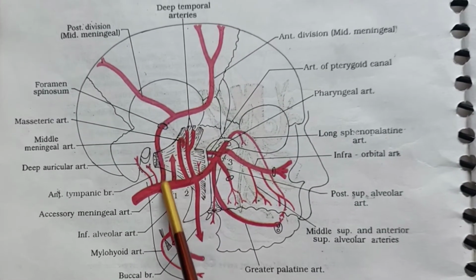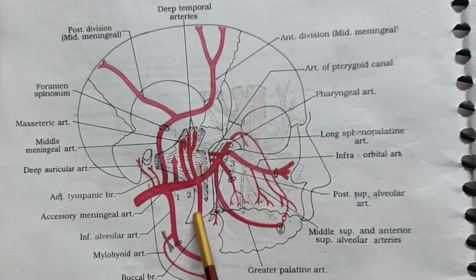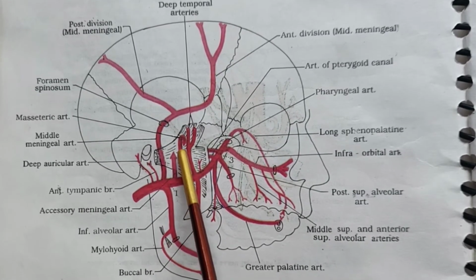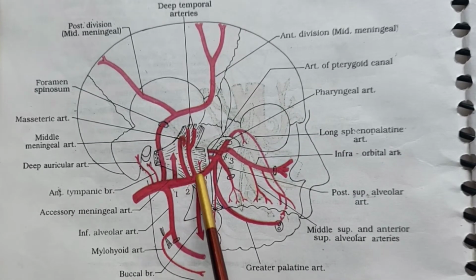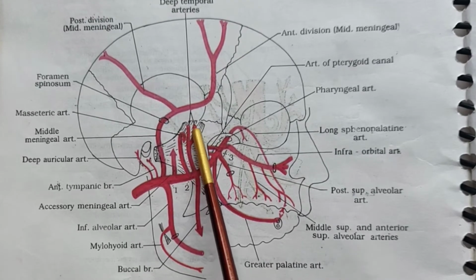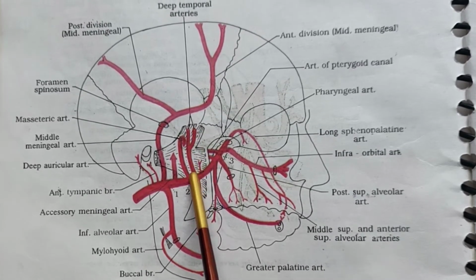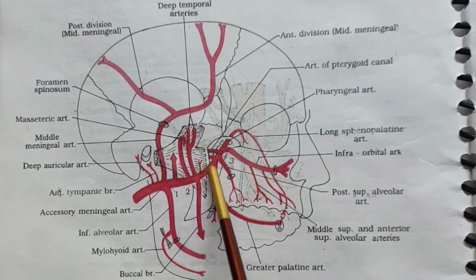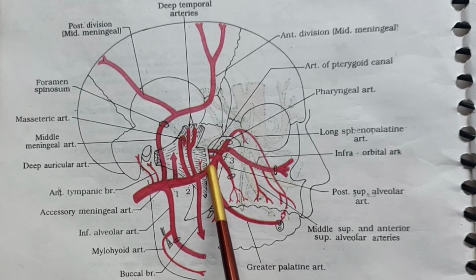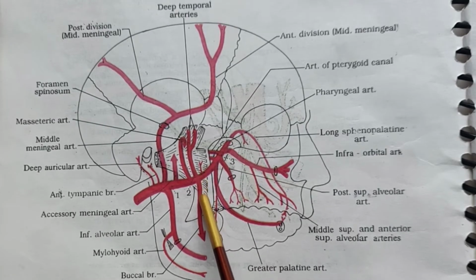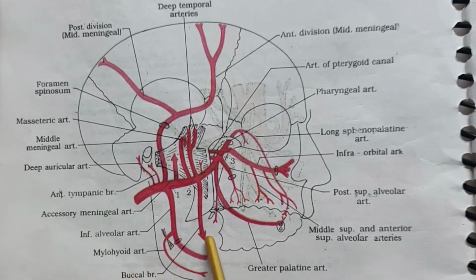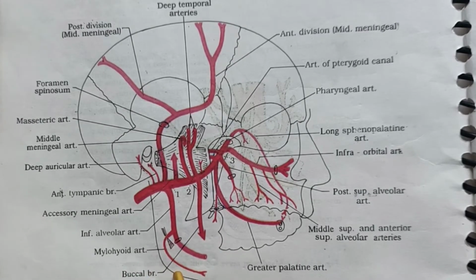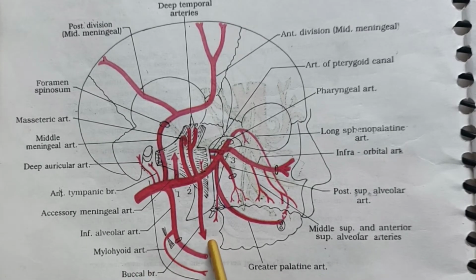From the second or pterygoid part, it gives the muscular branches: the masseteric artery for the masseter muscle, and the deep temporal arteries, which supply the temporalis muscle and are two in number. Then it gives a pterygoid branch which supplies the medial and lateral pterygoid muscles, and it gives the buccal artery. This buccal artery accompanies the buccal nerve and supplies the skin of the cheek.